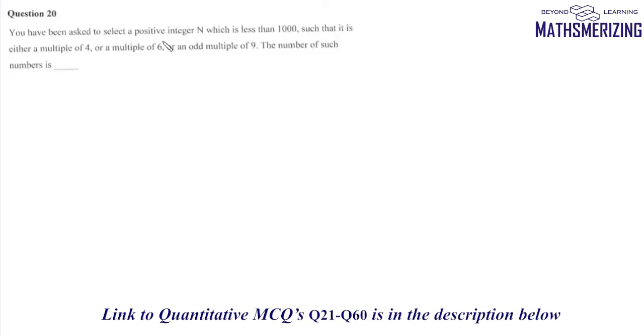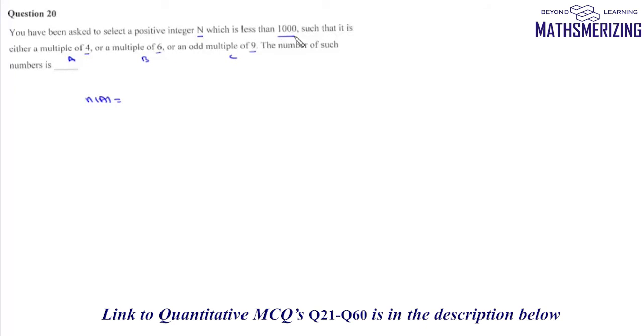Now question number 20, it says you have been asked to select a positive integer n which is less than 1000 such that it is either a multiple of 4 or a multiple of 6 or an odd multiple of 9. So we'll call these events A, B and C. So we'll find the number of elements in set A, which are multiples of 4.